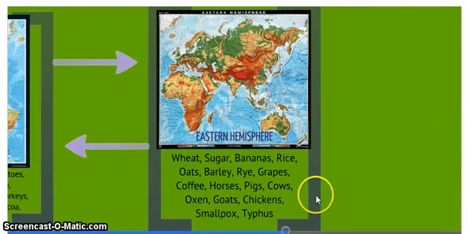Over here in the Old World, the same can be said. Things like horses, pigs, and cows were not native to the Americas. So today, when we think of cowboys, we think of a guy that rides around on a horse. Well, this image wouldn't have been possible had it not been for the Europeans coming over and bringing the horse and introducing it to the Americas.